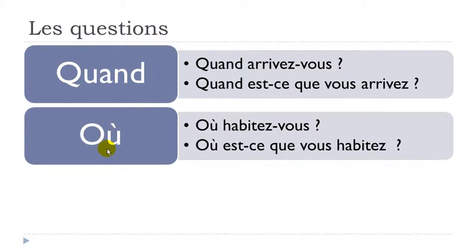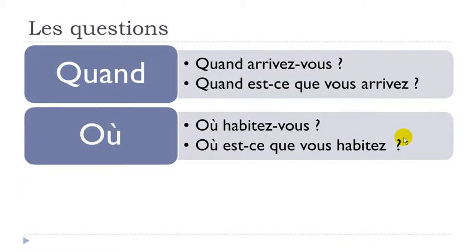Où, where. Two examples. Same rule, okay, so the formal or the classic way, if you want to ask a question with où, would be to change the order. So first the verb, then the subject here. Où habitez-vous? Where do you live? Habiter is to live. So you live like if you're talking about the place where you are living, okay? And then same possibility, you just add this est-ce que, and then you keep the normal order of the sentence, so subject and verb. Où est-ce que vous habitez?